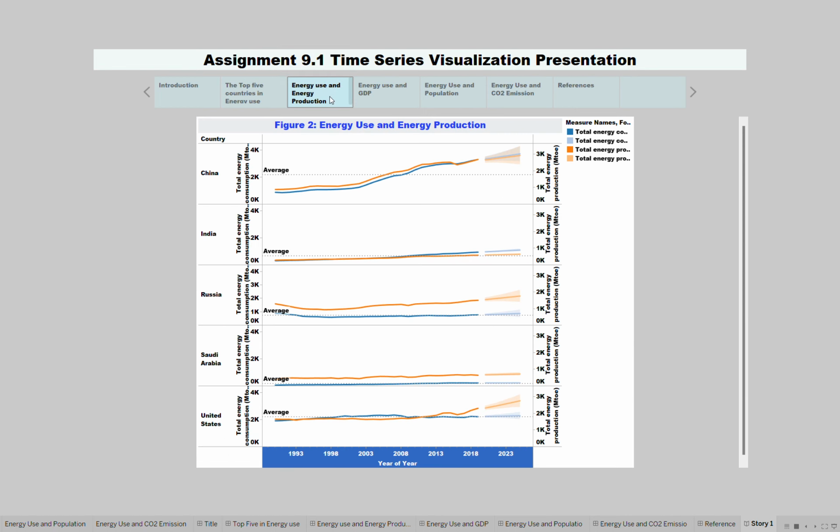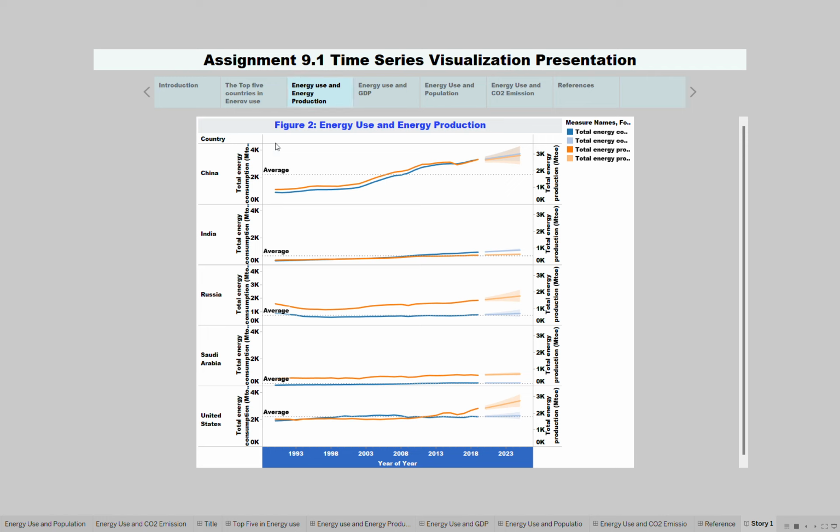In my next 4 slides, I'm going to show you influencing factors for energy use, because energy use is influenced by a variety of factors such as population, economic growth, industrialization, urbanization, climate and weather conditions, energy efficiency in energy sources, and other factors. But for my presentation, I chose population, GDP, CO2 emission, and energy production. I chose CO2 emission because it's closely linked to energy production.